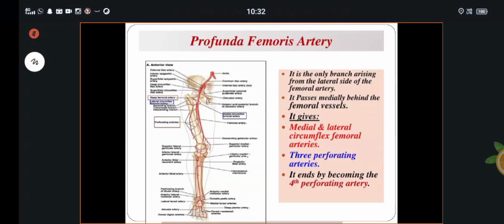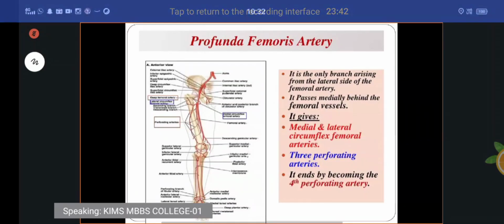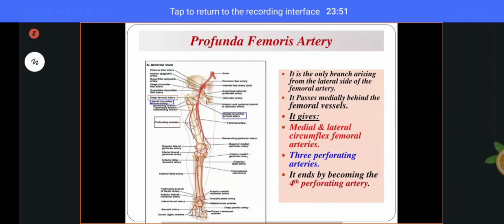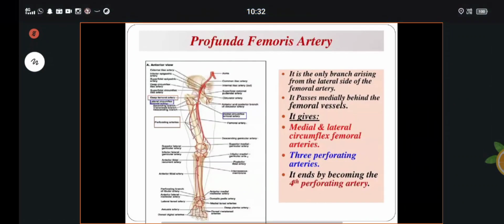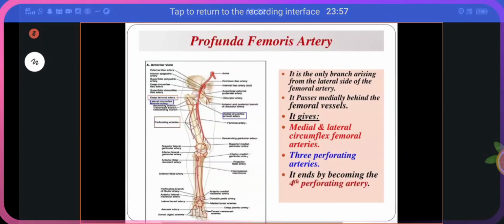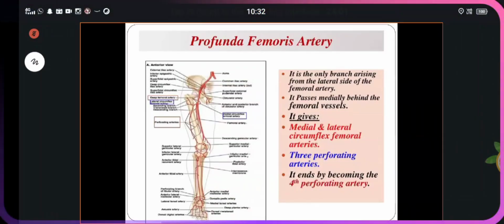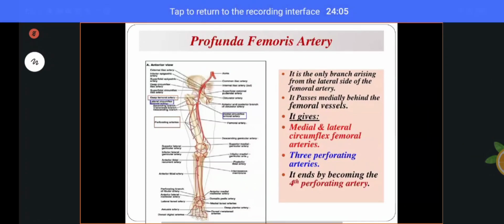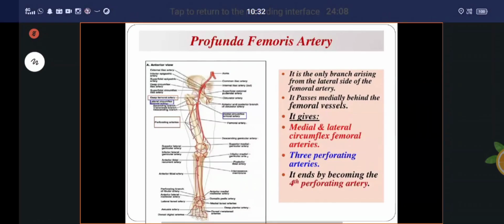I will repeat one more time. The profunda femoris artery, the largest branch of the femoral artery, mainly comes from the lateral side of the femoral artery. It divides into two branches, the medial as well as lateral circumflex femoral arteries. It also gives rise to three perforating arteries. One more, the last perforating artery, is the continuation of the profunda femoris artery.